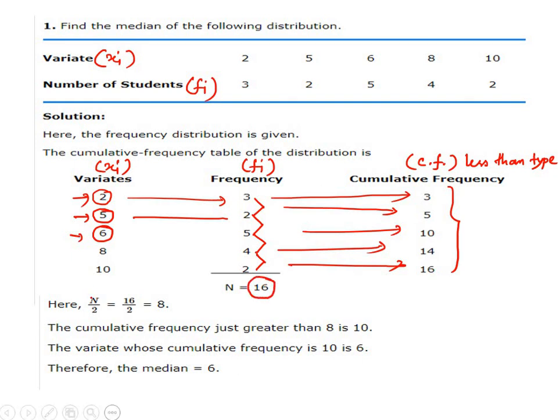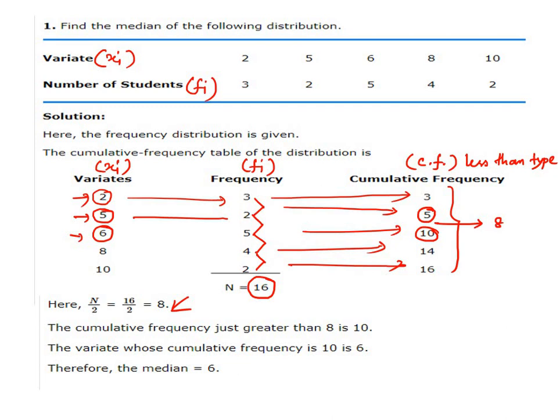So what we'll do now, we'll find n by 2. So n by 2 in this case gives us 8. Now find the cumulative frequencies between which 8 lies. Now see, 8 lies between this 5 and 10. So 8 lies somewhere here between 5 and 10.